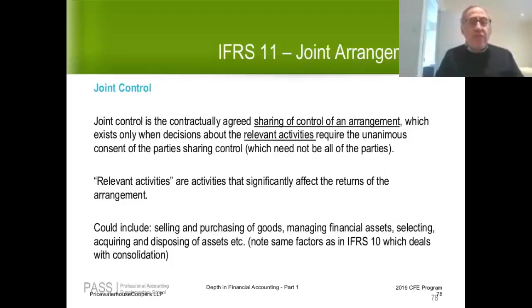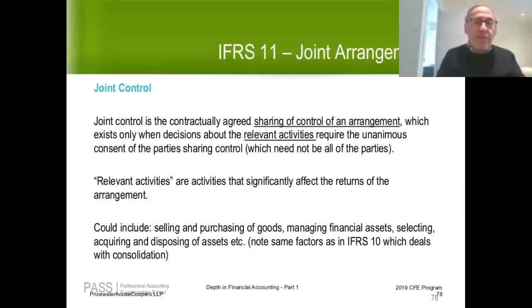Joint control is a contractually agreed sharing of control of an arrangement, which exists only when the decisions about the relevant activities require the unanimous consent of the parties sharing control. So, at the end of the day, as I said to you before, if one party can unilaterally control, then we don't require unanimous consent, and therefore we don't have joint control. If one party can unilaterally control, we're typically dealing with a subsidiary. We're not dealing with a joint arrangement.